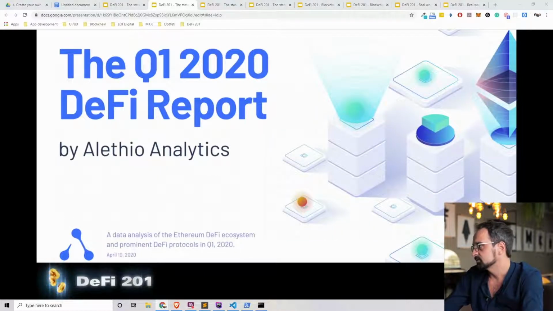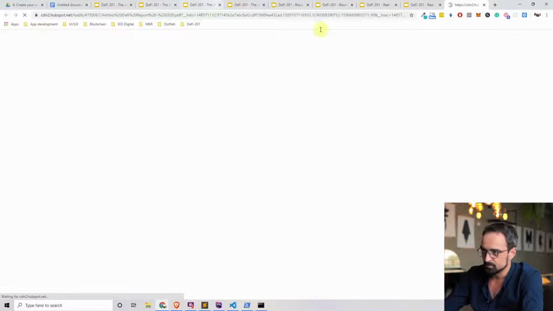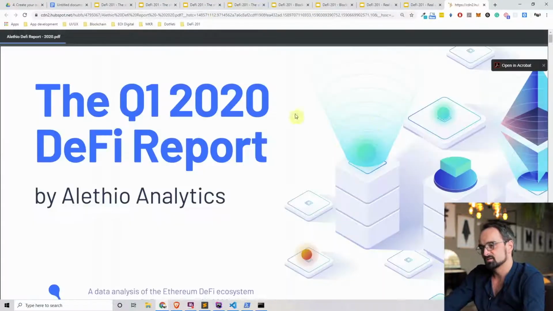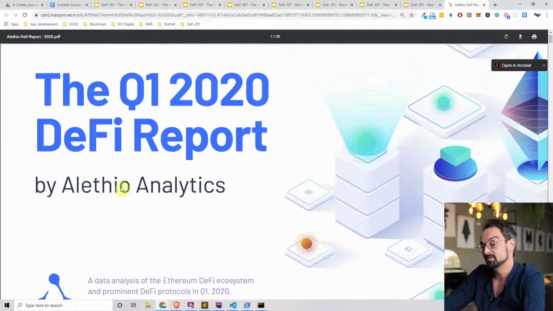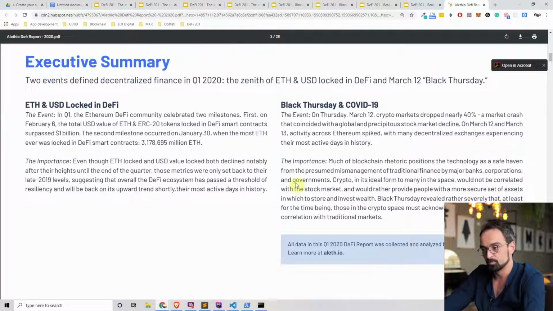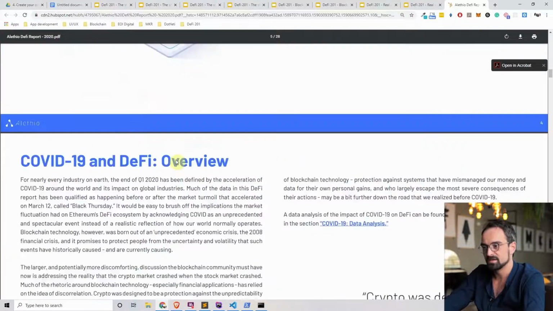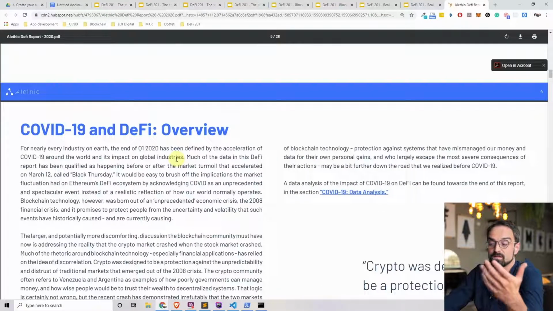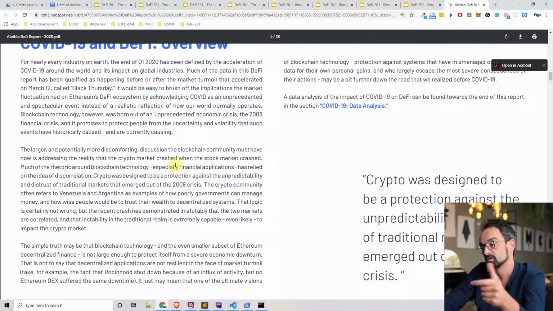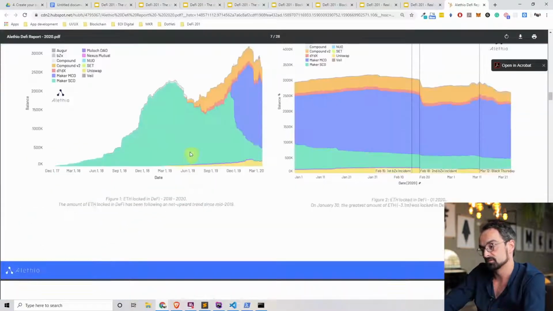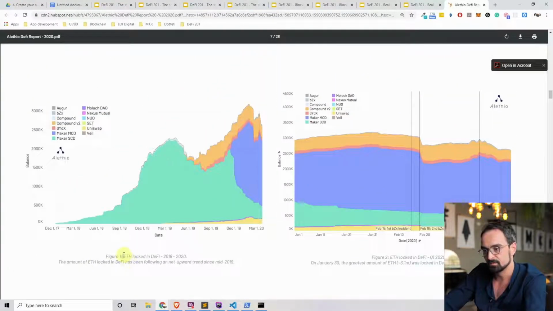All right, so also a very interesting report that I want to discuss with you guys is the Q1 DeFi report from the Atleo Analytics team. In this report, you can really see in depth which conclusions you can also draw if you go to the portals yourself. You can really see what's going on in the decentralized financial ecosystem, and they analyze it more in depth.